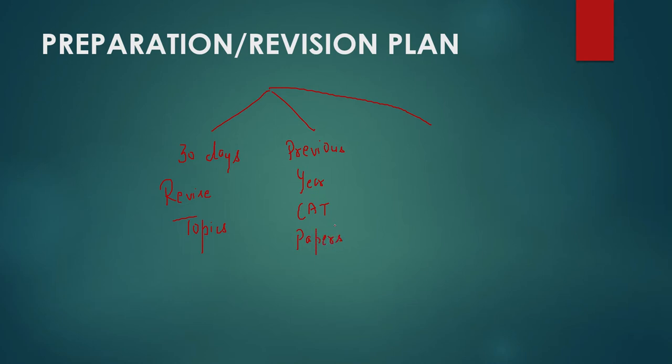So you must go through the previous year question papers, at least 4 years: 2021, 2020, 19, 18 we must try. By next month, I will be uploading all the previous year solutions for at least 4 to 5 years, so that you learn which questions to leave, which to attempt, and how much time to give each question. That is very important to know.